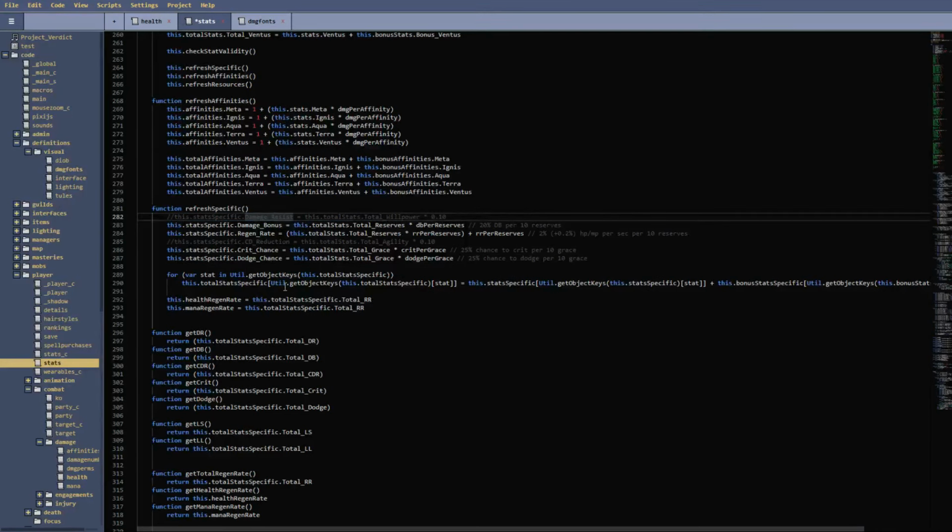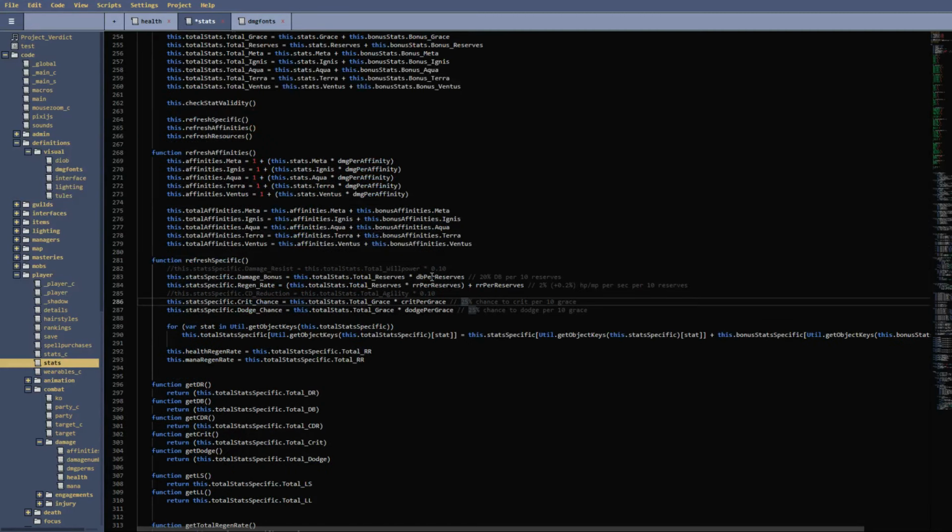Now they're commented out. They have been commented out forever, but now these are constants in this file. They just determine how much I want to give per stat, so they make it a little bit easier to modify. But as you can see, your damage bonus is equal to your base of total reserves times whatever damage bonus per reserves is equal to. Right now I think it says 20%. I don't think that's true for each 10 reserves you have, but either way, that's the idea. Pretty simple. Same thing for crit and dodge.